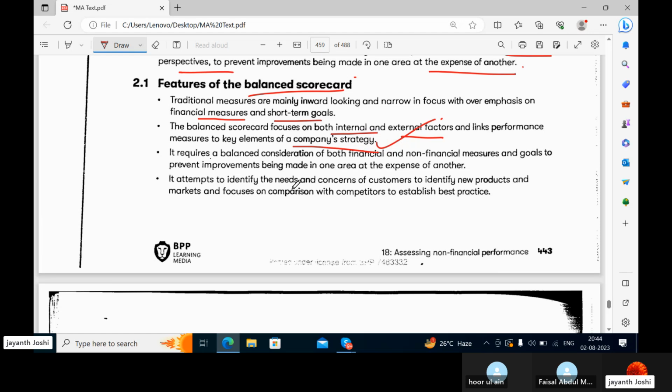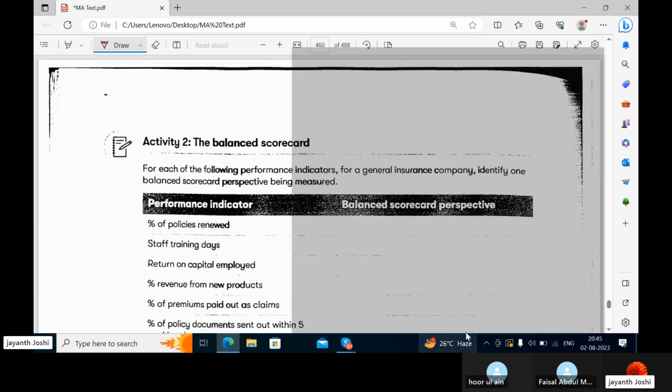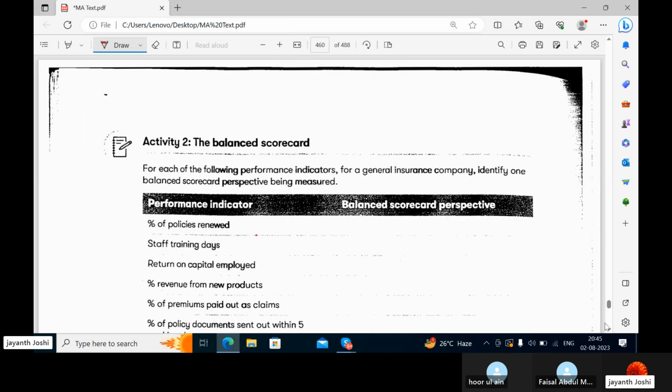It attempts to identify the needs and concerns of customers to identify new products and markets, and focuses on comparison with competitors to establish best practice. So they always see what the customer needs, what they want, what their concern is, and then they compare themselves with their competitors and try to establish best practices, so they can give their customers something better.